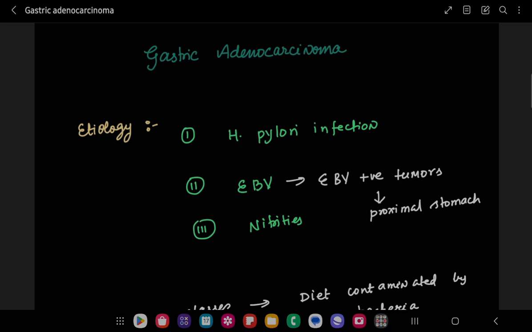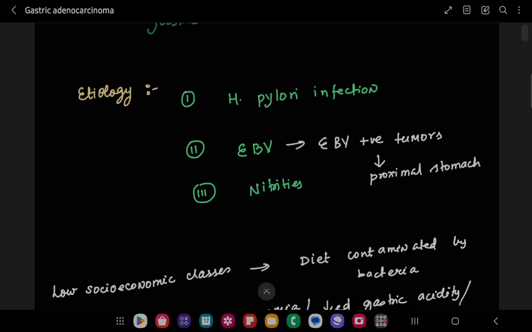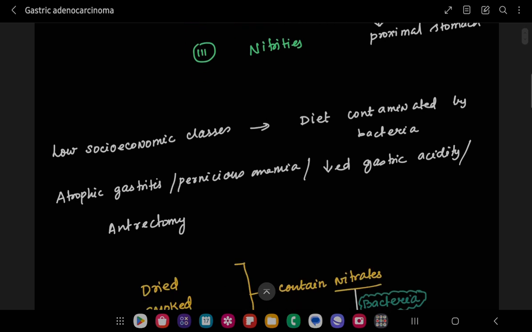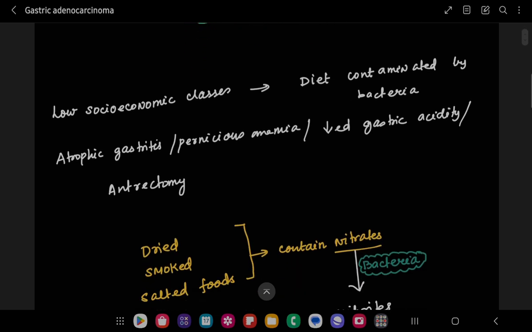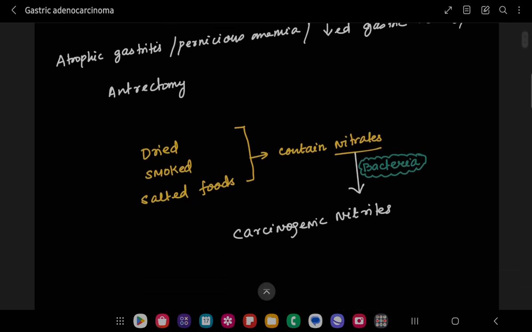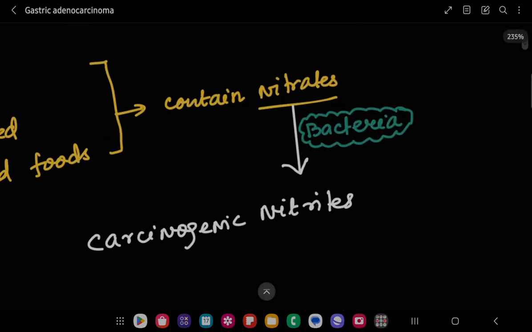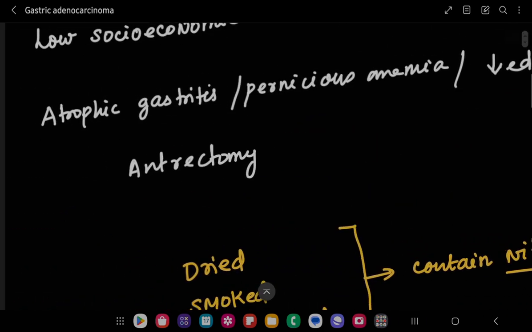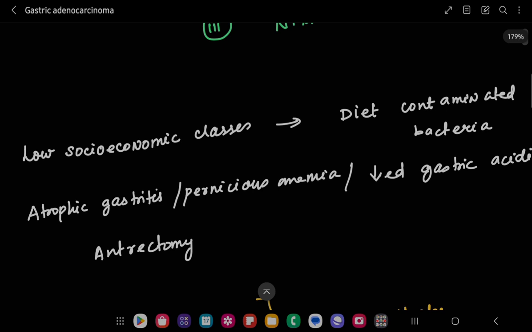And coming to the third etiology, that is the nitrites. So what is nitrites here? How is it linked? We have to know that there are some bacteria in our stomach that convert nitrates into nitrites, right? So where did the bacteria come from in our stomach? That's the main question. If we look at low socioeconomic classes, the diet is contaminated with bacteria.